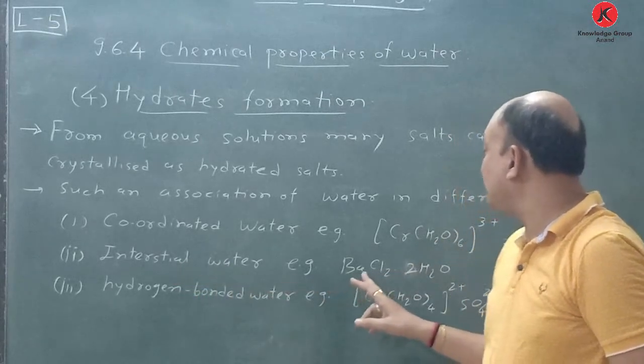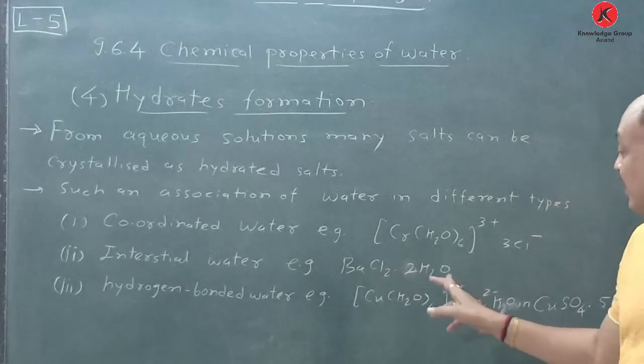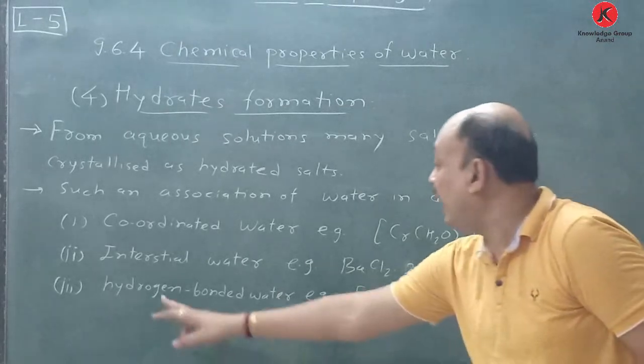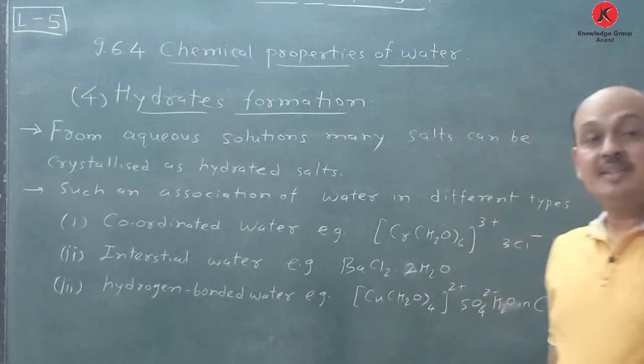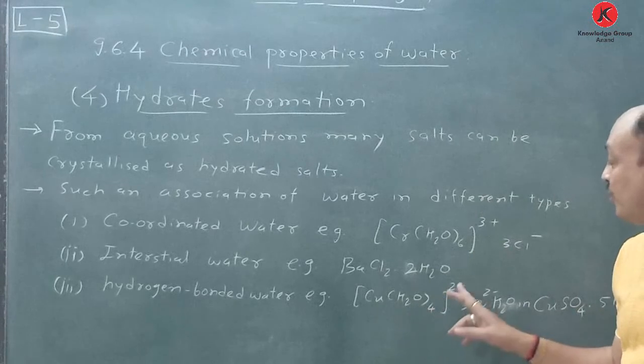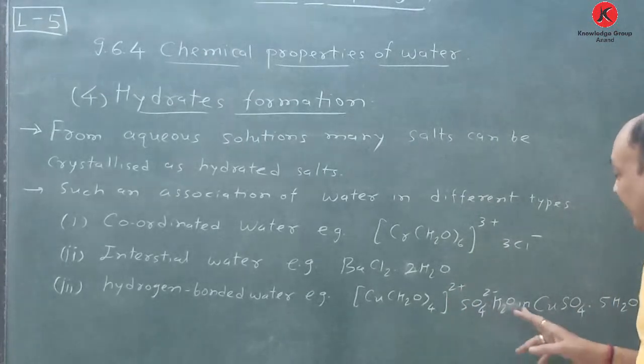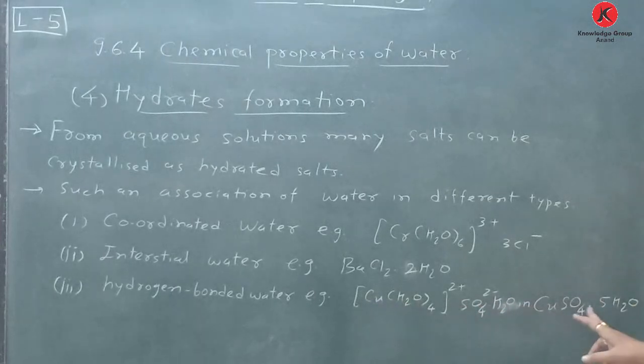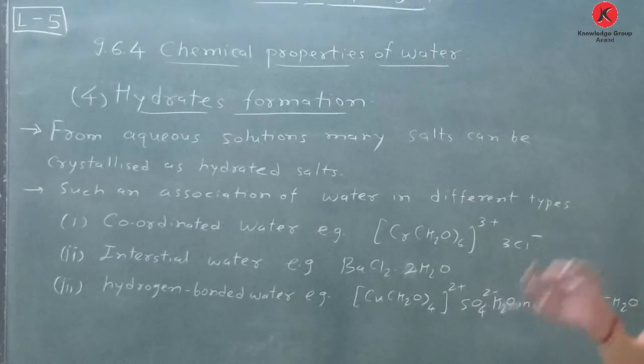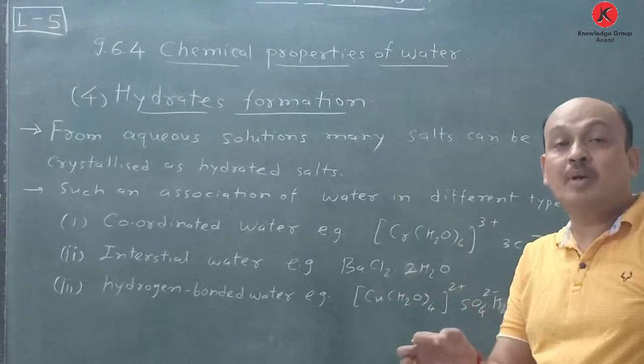Interstitial water, that is BaCl2 dot 2H2O. Hydrogen bonded water, this is nothing but [Cu(H2O)4]2+ SO4 2 minus dot H2O in CuSO4 dot 5H2O. This is copper sulfate in hydrated form. Due to that, copper sulfate is blue in color.